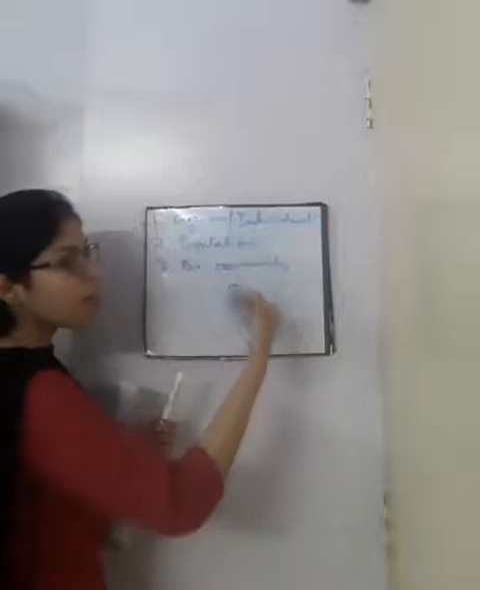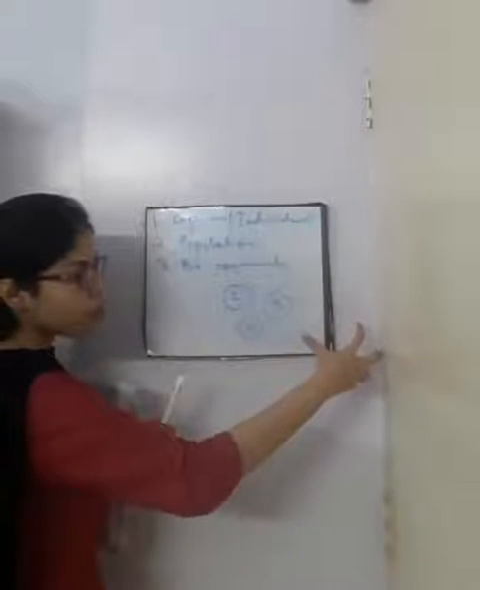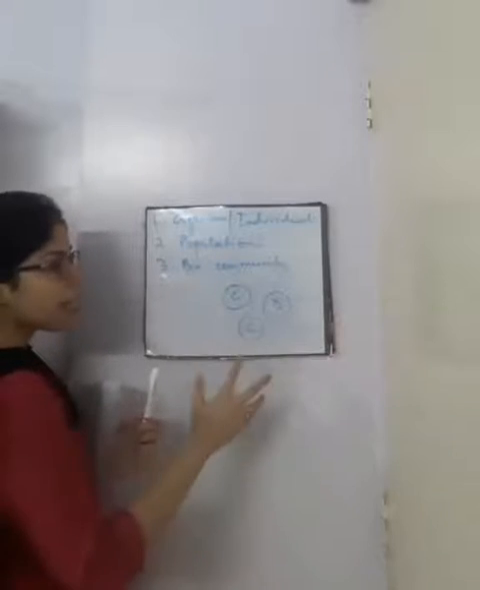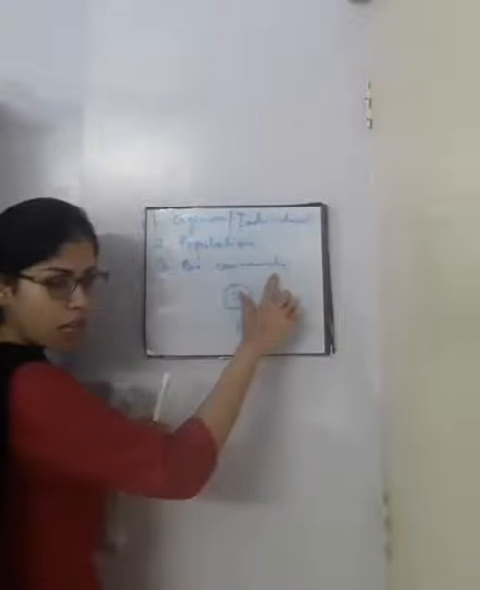All of these, there will be many more, right? One more population of trees, another population of fishes in a pond. So all of those taken together will form a biological community.